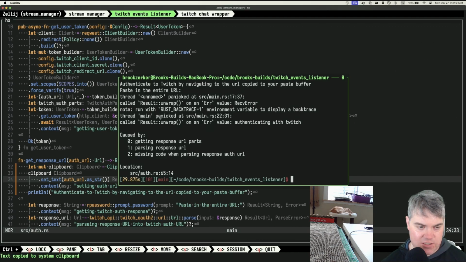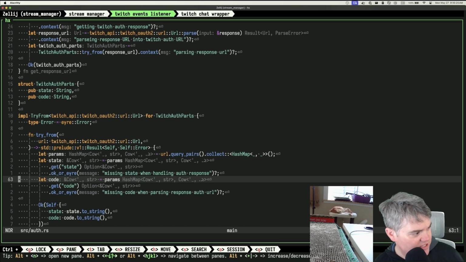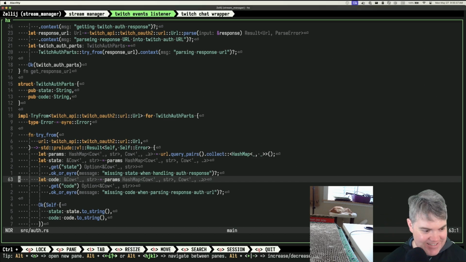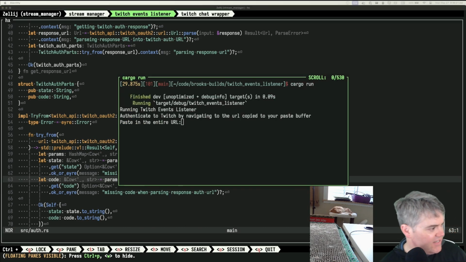Immediate crash. Connect on source main, line 17, error authenticating with Twitch, getting response URL parts, parsing response URL, missing code, line 65. Okay, so I am attempting to get the code from here. Now, it has a state, but I don't actually see the code in the URL that came back. Is that right? Is that actually Twitch's fault? Let's try this again to see if this time I get a code. Oh, I see now. Okay, hold on.